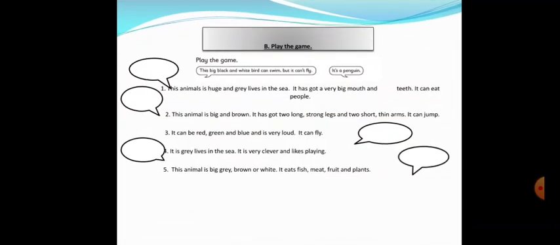B, it's a game. You need to read and you need to write the correct animals. You have an example like this: big black and white bird can swim, but it can't fly. What is it? It's a penguin. So you can play this game with your mother, father, sister, or brother.